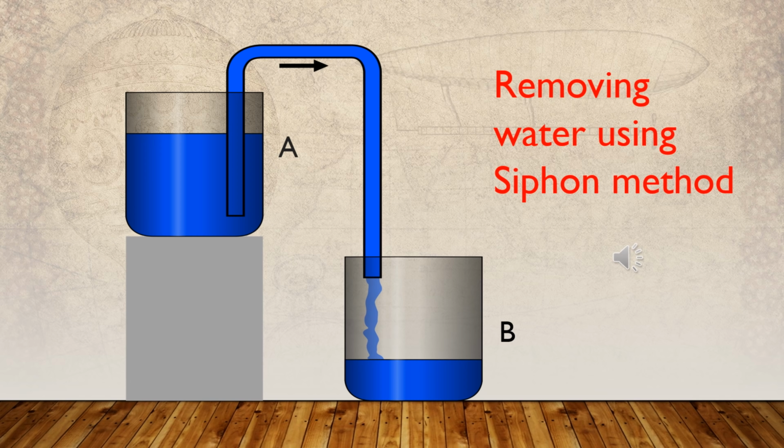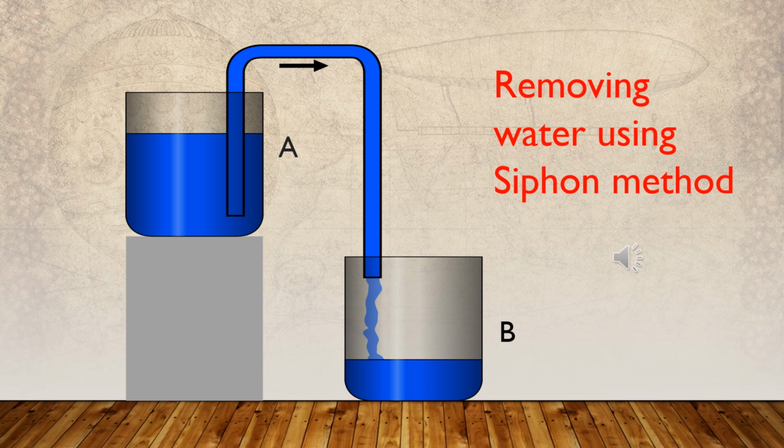Another application of atmospheric pressure in daily life is removing water from a tank using the siphon method. This figure illustrates the use of the siphon method to draw water from the tank at the higher level to the tank at the lower level.